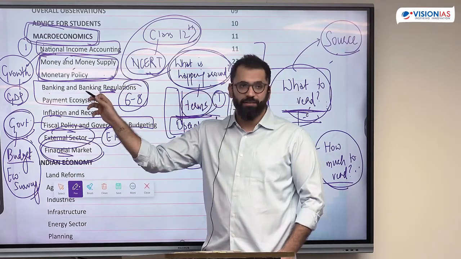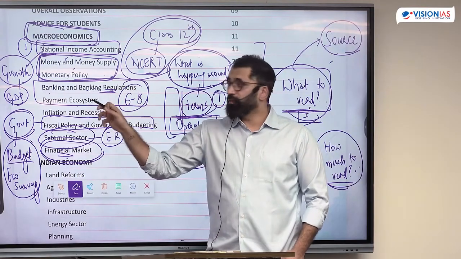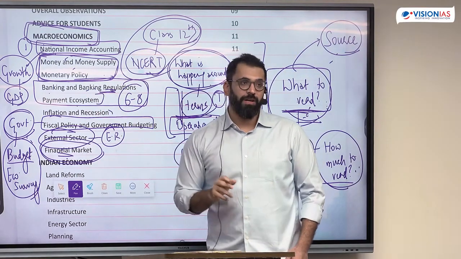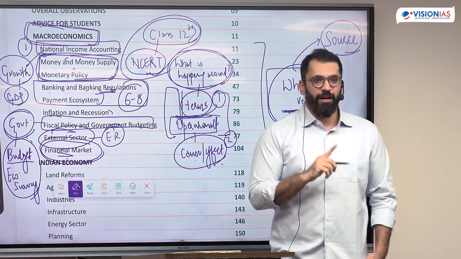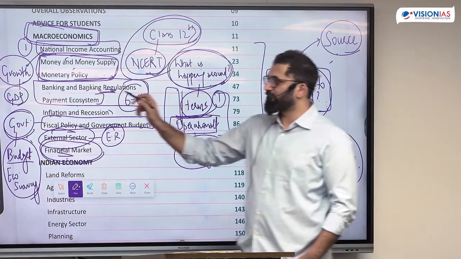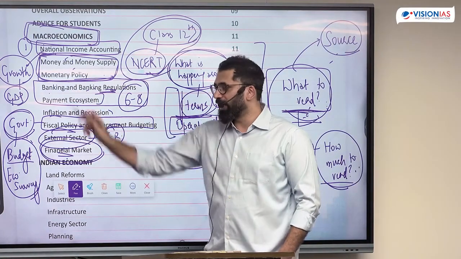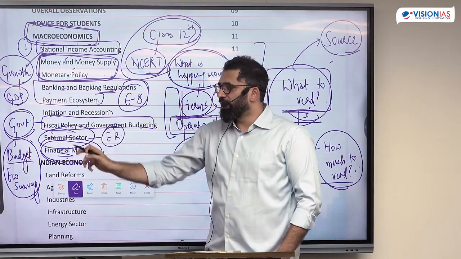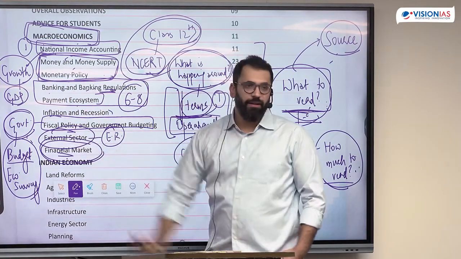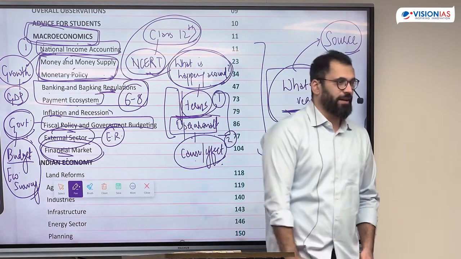I'll show you how from banking and the payments ecosystem, because there were a number of payment ecosystem based developments. On UPI they asked multiple questions. All of those questions because they had current developments. So one particular sector in macroeconomics which they ask is banking and financial market. So I have growth, I have money, external sector, government, and one sector, that is banking and financial market.